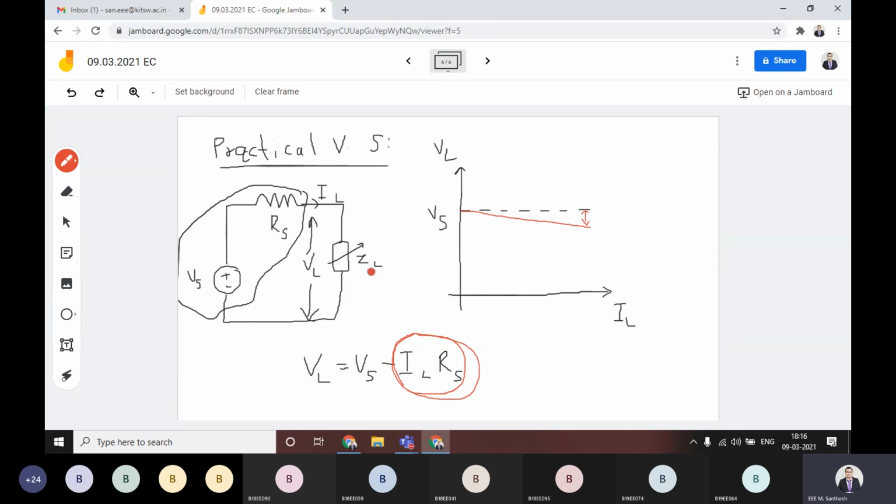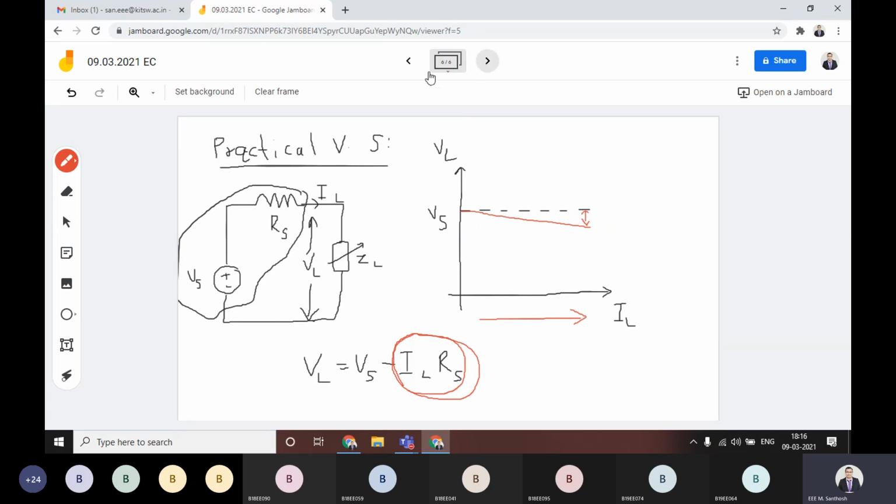Here the load voltage depends upon the load current. When your load current is varying, based on that the load voltage also varies. For suppose this is the actual VS line, that is 10 volts you are supplying, based on that the internal resistance will act, then you will get the characteristics like this.